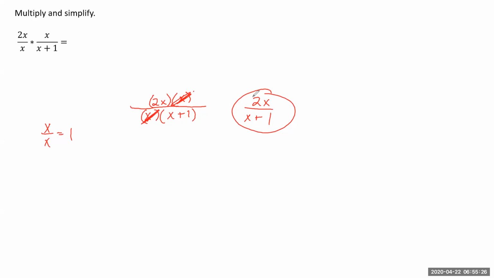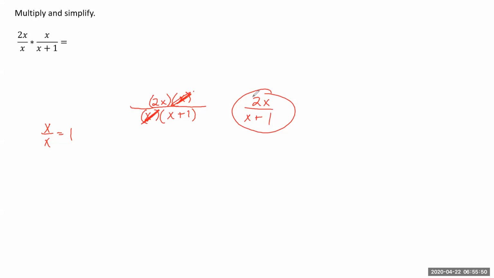Okay, so the important thing to remember, multiplying, the rules are the exact same as when we were multiplying fractions. You multiply straight across. The only thing that's different here is that now we can look at these as factors. So if there's a factor like a variable, x, in the numerator and in the denominator, then we can cancel those out when we're simplifying.